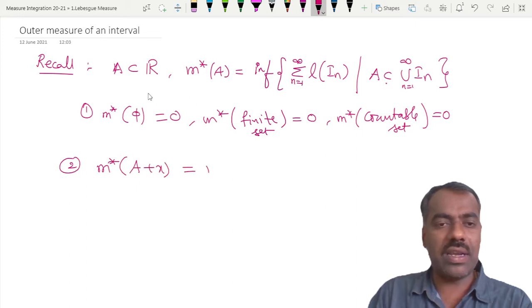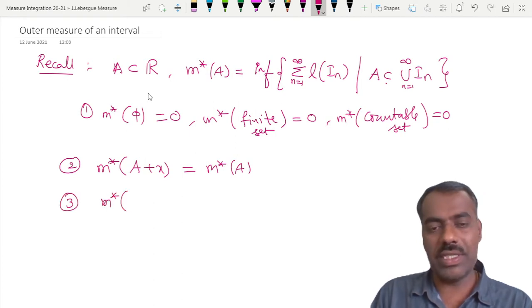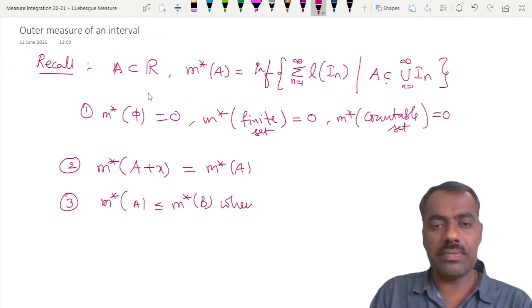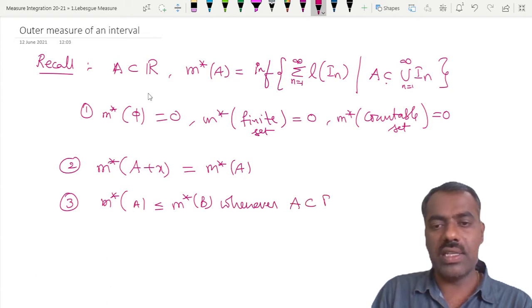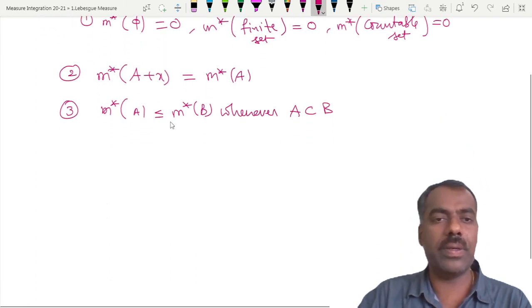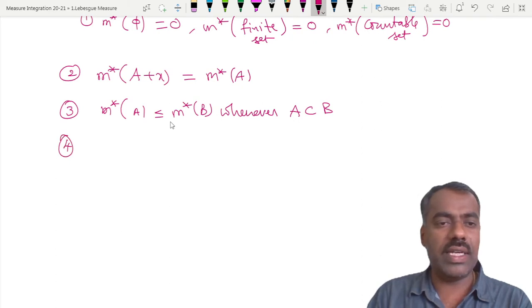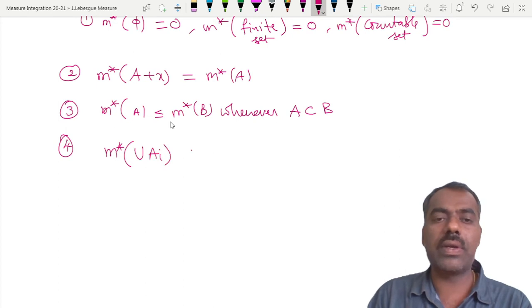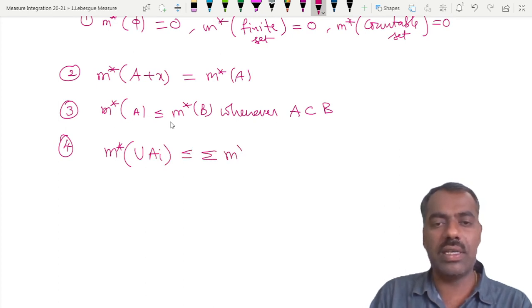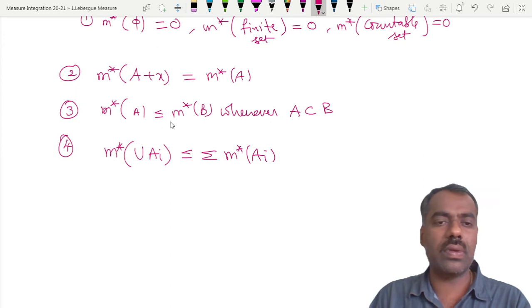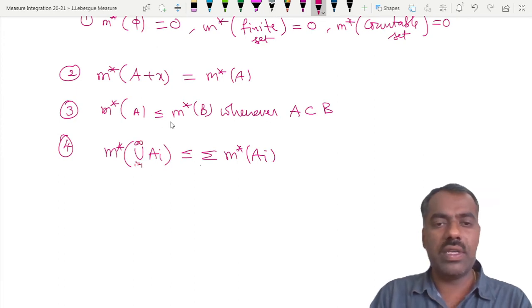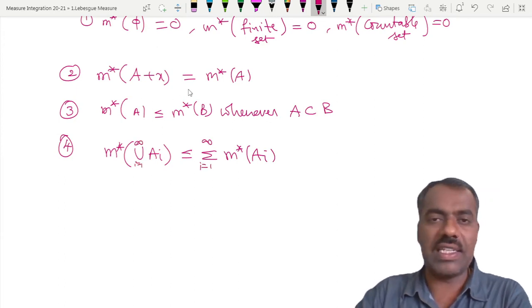And also we have proved that it is translation invariant. That means m star of A plus x is the same as m star of A. And we proved that it is monotone. That means m star of A is less than or equal to m star of B whenever A is a subset of B. And we also proved that it is countably subadditive. That means m star of the union of A i is less than or equal to the summation of m star of A i. These are the properties we have seen last class.